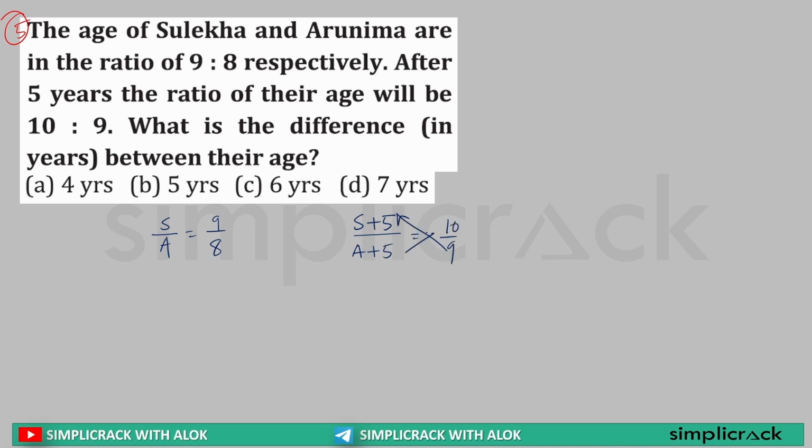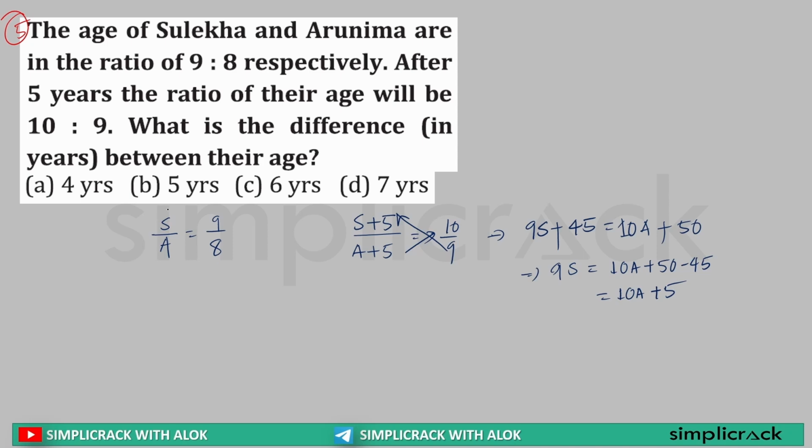So if I cross multiply, how much will I get? Sir, 9 into Surekha's age plus 9 into 5, that is 45, is equal to 10 into Arunima's age, that is 10a, plus 10 into 5, that is 50. Sir, this can be further written as 9 into Surekha's age is equal to 10a plus 50 minus 45. This can be further written as 10a plus 5.